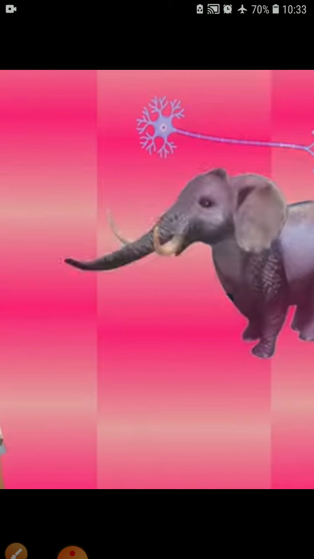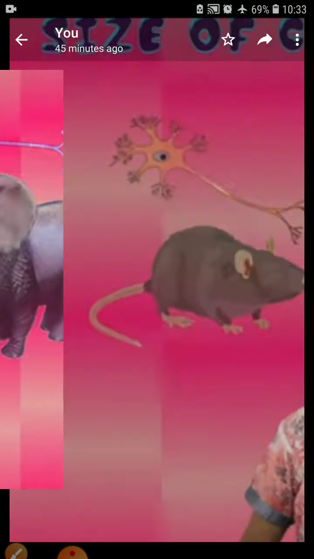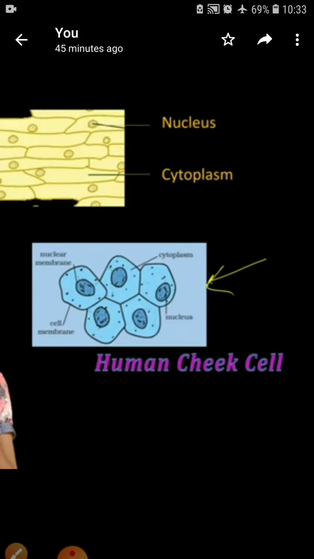A very good example to understand is the human cheek cell. By the human cheek cell you can understand the structure of any cell. So what we have to do is one experiment, isn't it?